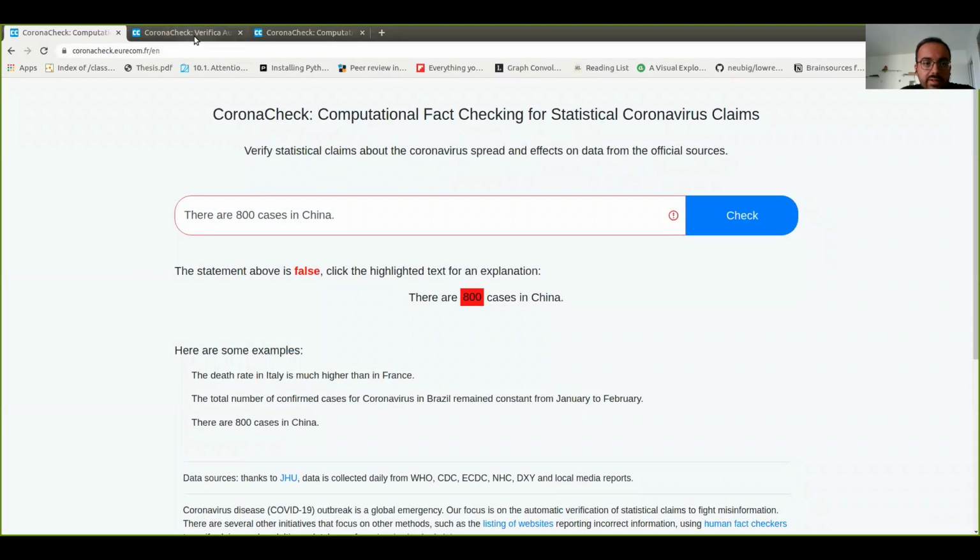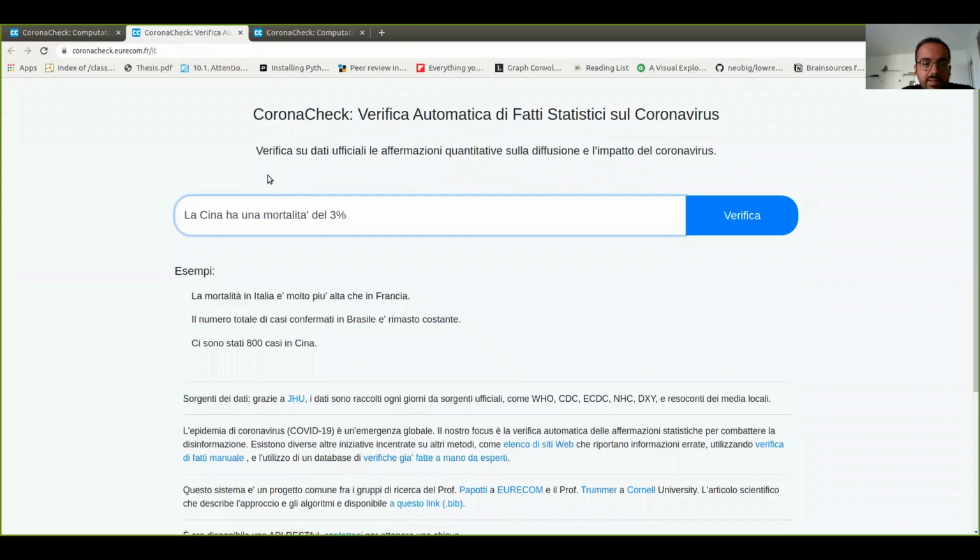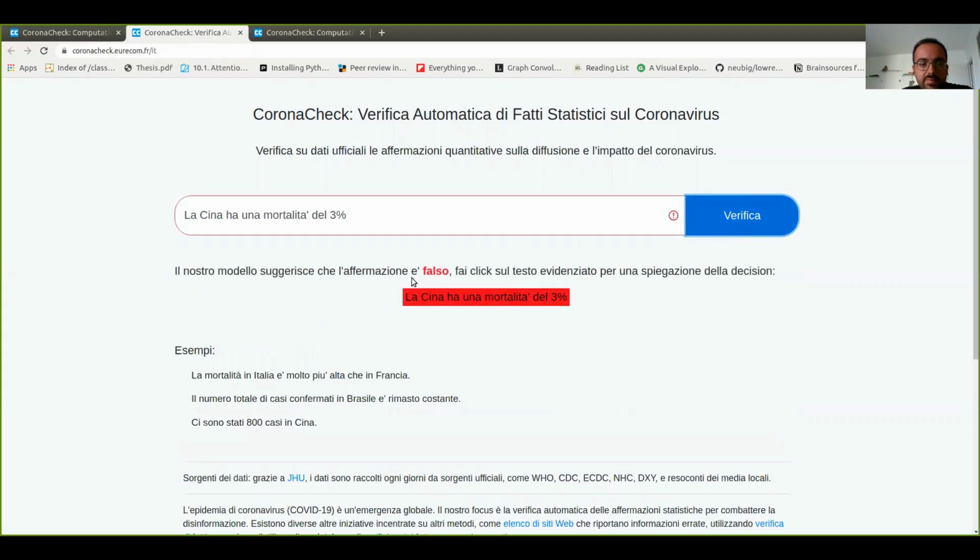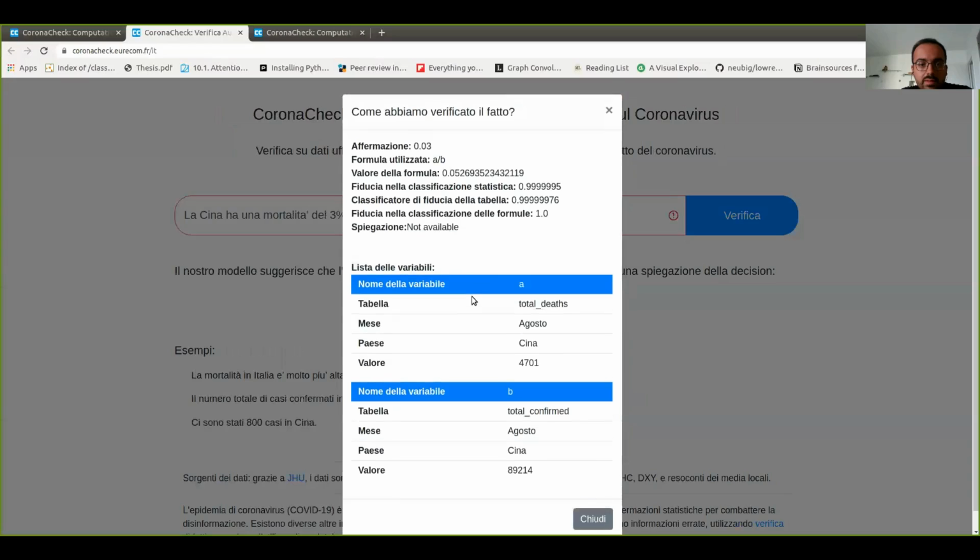The system is also available in French, Italian, and German. So we're trying here an Italian sentence. China has a mortality rate of 3%. And once we click on verify, we see that the system says it's false. To get an explanation, we see that the formula is A divided by B. So to compute the mortality rate, we divide the number of deaths by the number of confirmed cases for a given place in a certain time period. And we get the actual value, which is 5.2% rather than 3%.